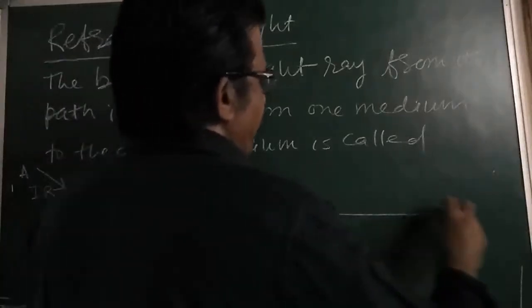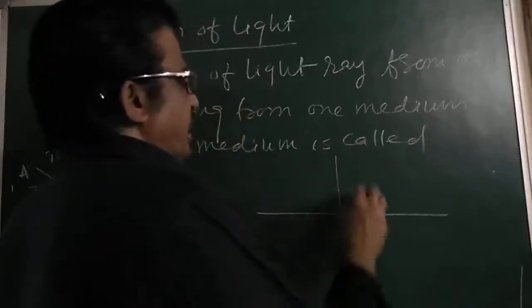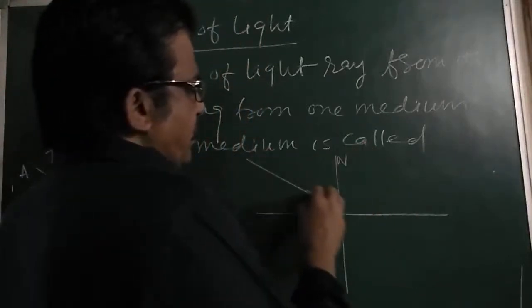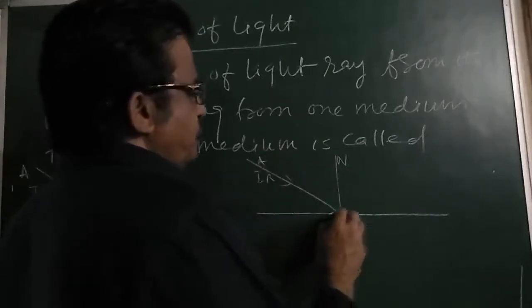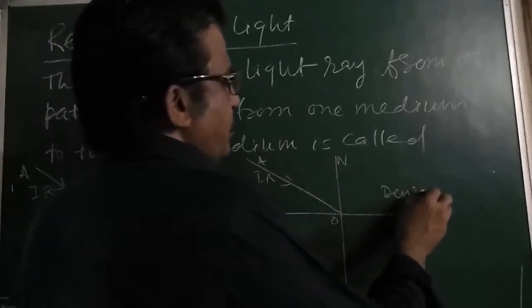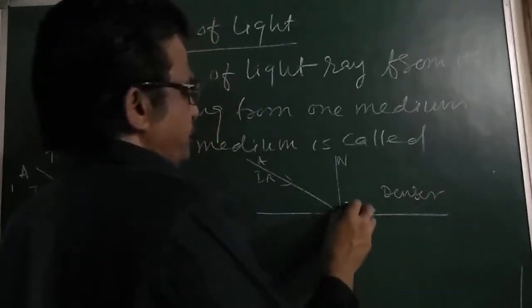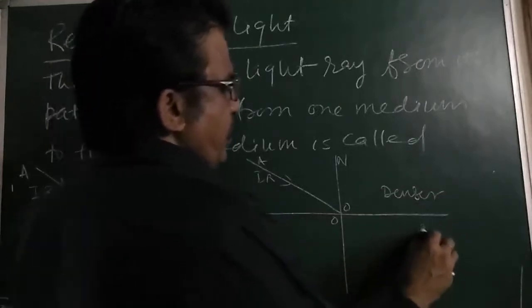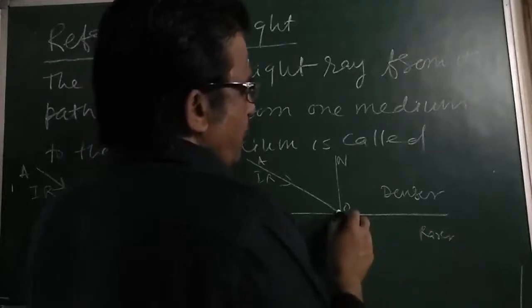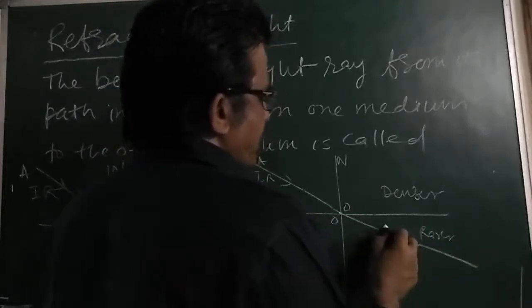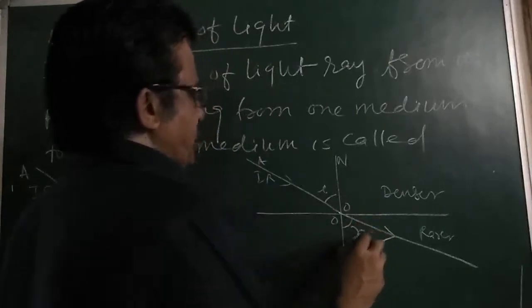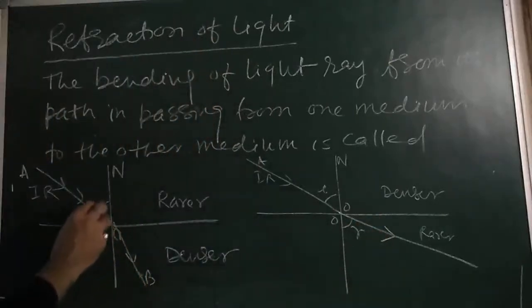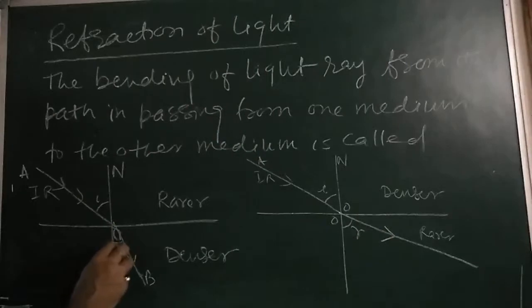Similarly, in another case, suppose this is our axis, this is our normal. Here is the incident ray, say AO, coming from denser medium to the rarer medium. This is the rarer medium, and the ray will bend away from the normal like this. Here is the angle of incidence, here is the angle of refraction.